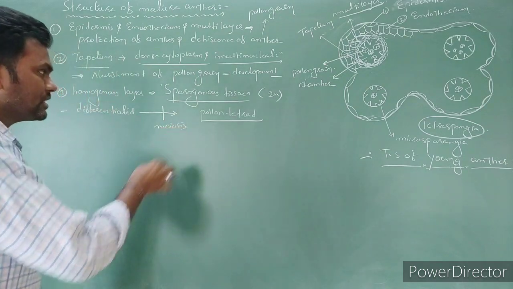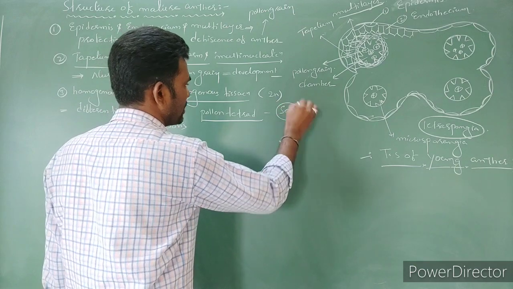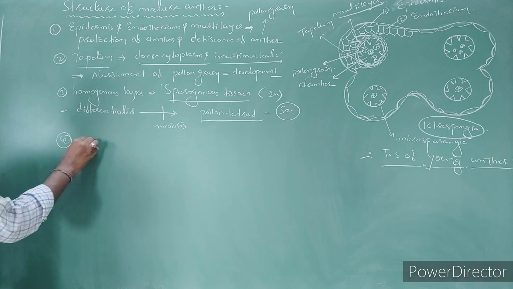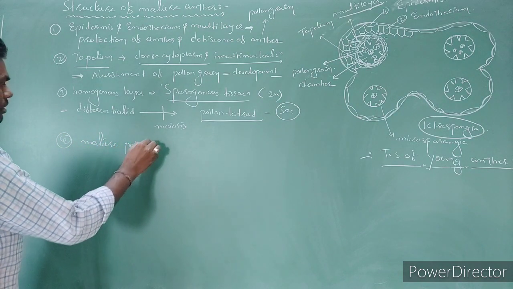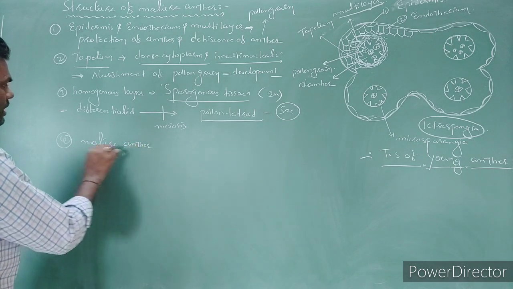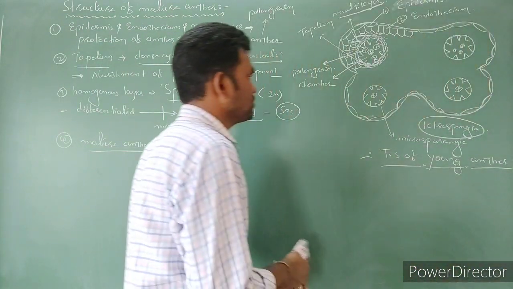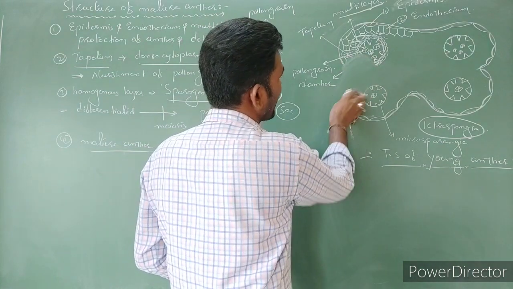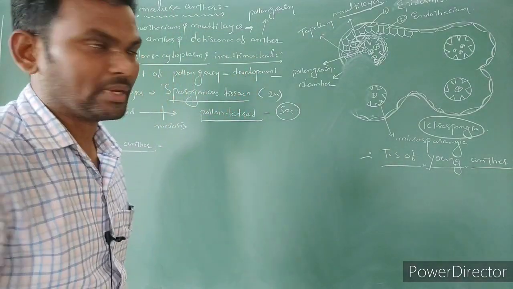Now, pollen tetrads are formed within where? The pollen sac. Now it has matured pollen grains. When the anther is matured, this tetralocular condition is going to become bilocular. It means dehiscence takes place.